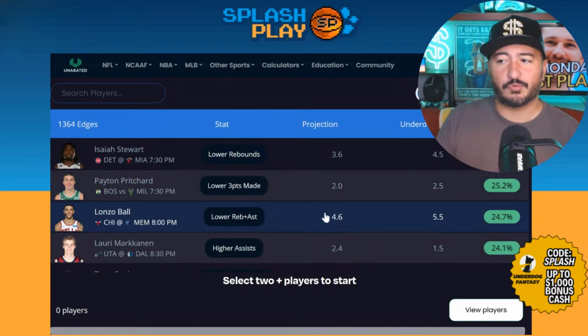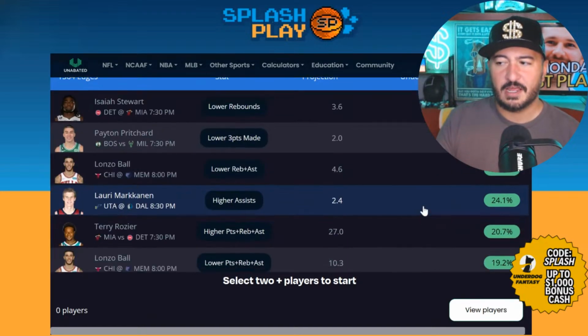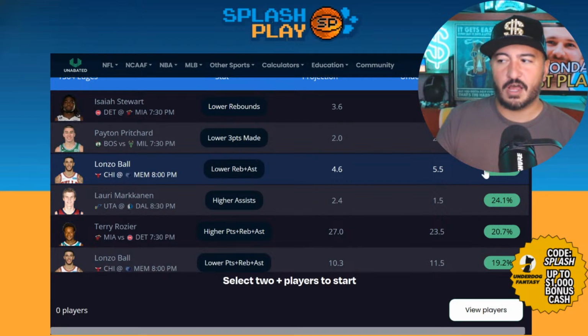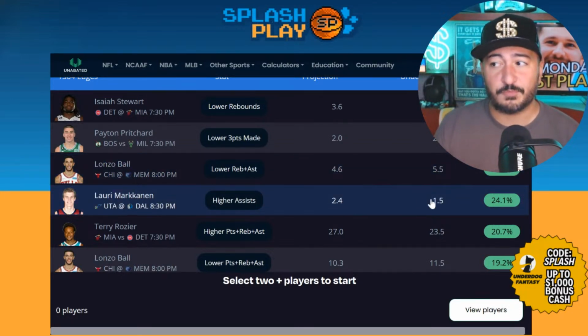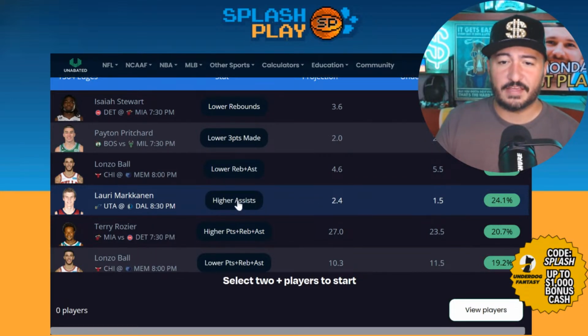Lonzo Ball, lower on rebounds and assists, 4.6 projection. 5.5 is the line right now in Underdog, 24.7% edge. Lauri Markkanen, higher on assists, 2.4 is the projection. 1.5 is the Underdog line right now. A 24% edge on the higher for assists for Lauri Markkanen.